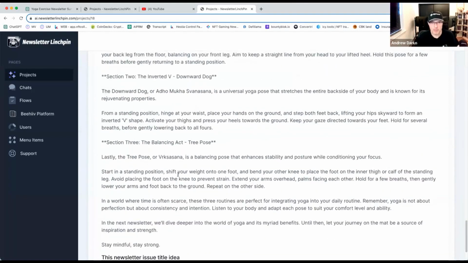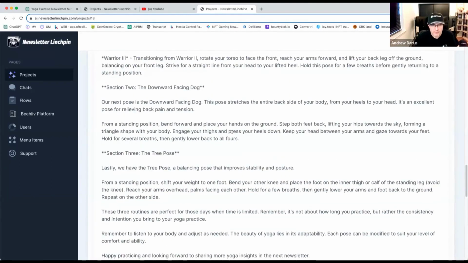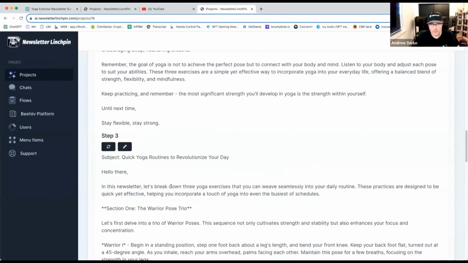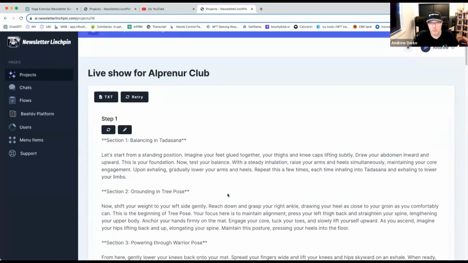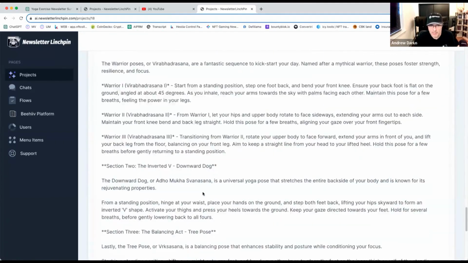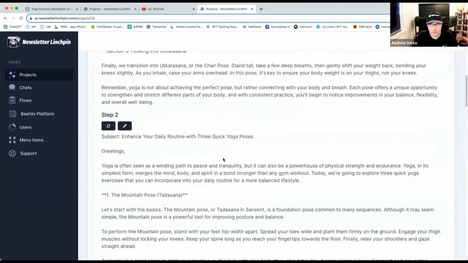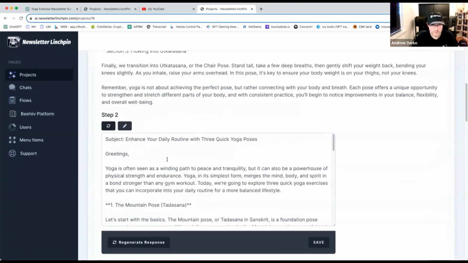But if you're still not happy with it, you can rewrite the entire newsletter if you want. It will still be based on those 3, right? If it's almost good, but you cannot get this final bit, you can rewrite just step 1 separately, and then rewrite the newsletter, or just step 2, and then rewrite the entire one. So you have all the flexibility there to work with all the pre-process parts of the context, right? And another thing you can do is click here, and you can rewrite manually every one of the steps if you want. You can save.